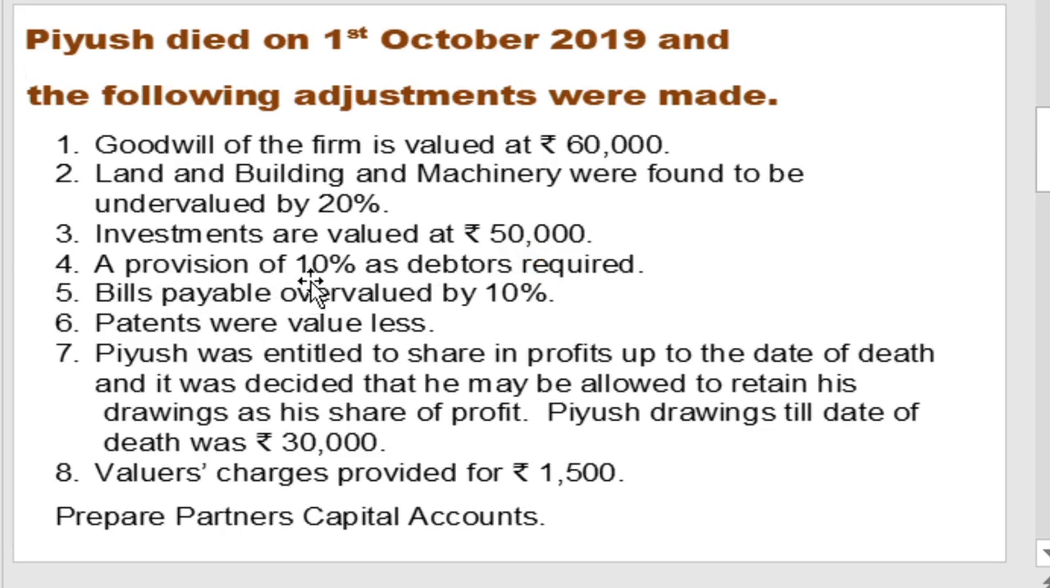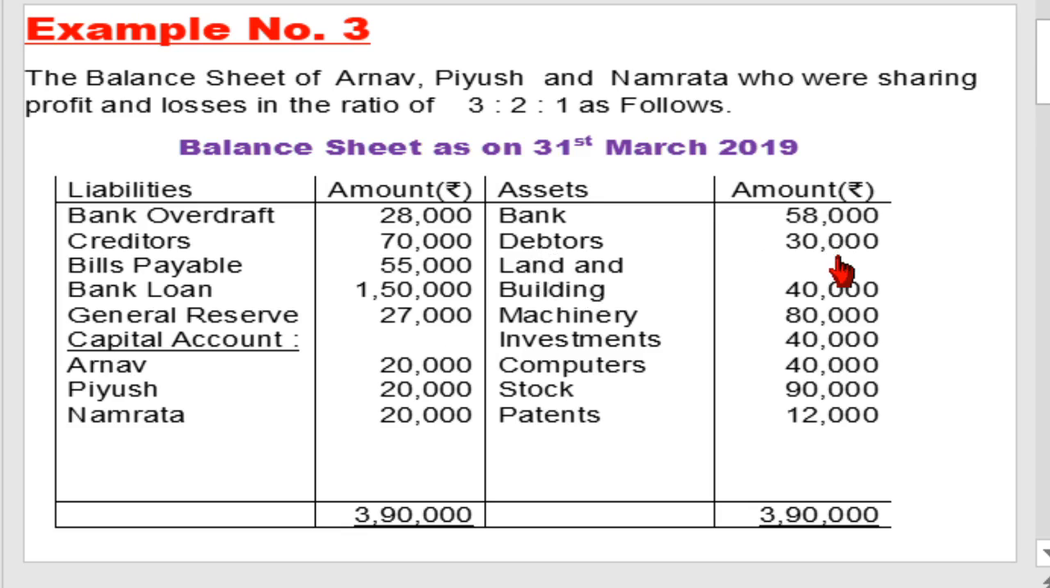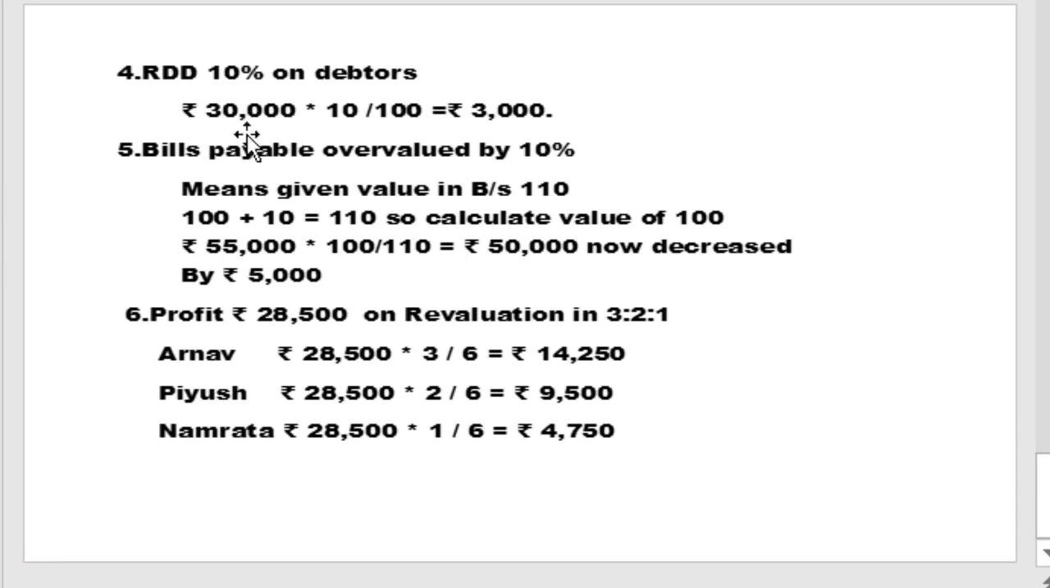Fourth adjustment: a provision of 10% is required on debtors, which means RDD, provision for bad and doubtful debts. Provision of 10% as required on debtors. Provision means RDD. Now, RDD we consider as a loss, so loss means revaluation account debit and RDD account credit. For the calculation, first the debtors amount is 30,000 from the old balance sheet, and in the working note, RDD 10% on debtors: 30,000 multiplied by 10 upon 100, that is 3,000. For any amount of 10%, just reduce one zero: cut the one zero, so 10% of 30,000 is 3,000.